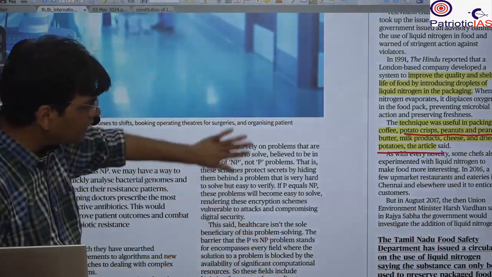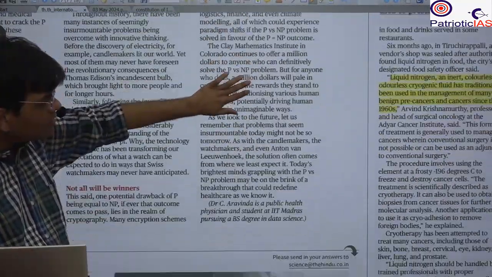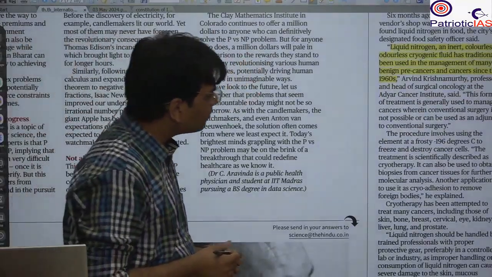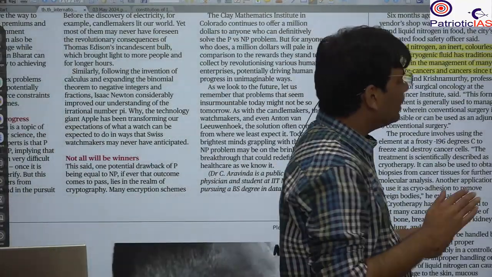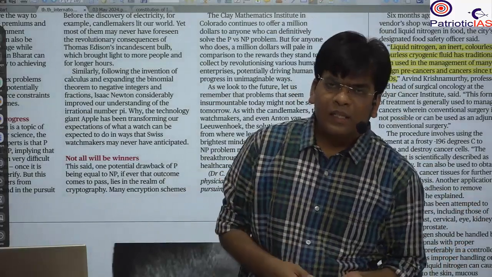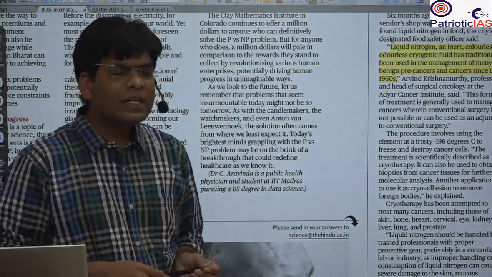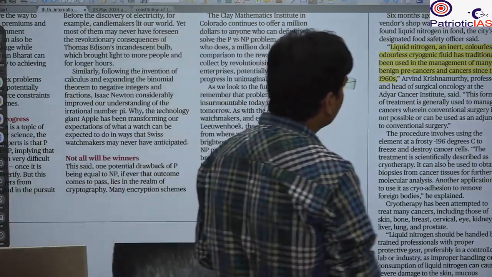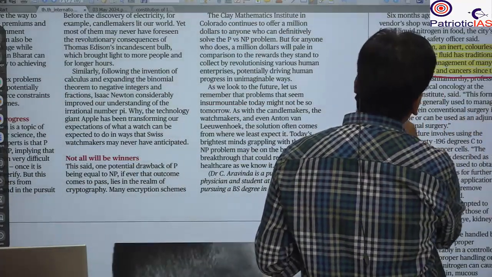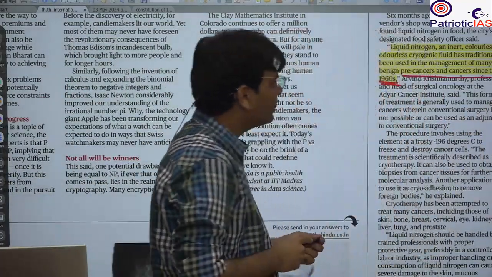However, now we have seen that recently many restaurants are using liquid nitrogen directly in their food, in those cases to enhance the taste, and this results again in cancer, and this is not good, and that's why this is being investigated.